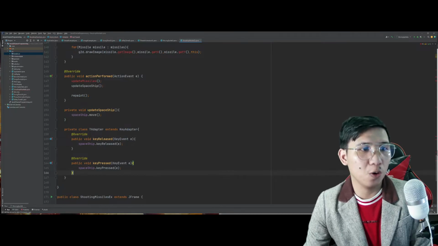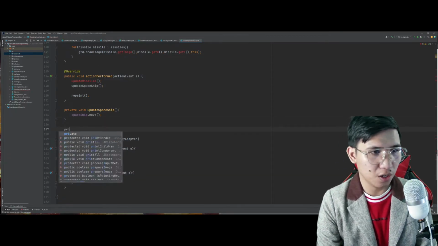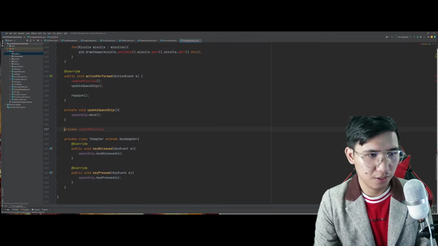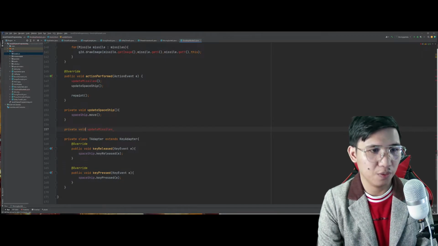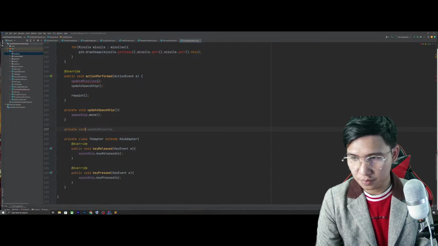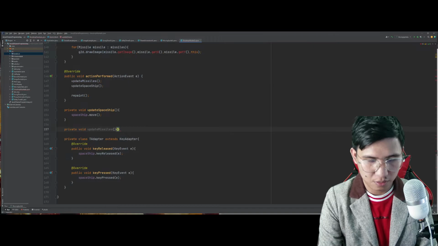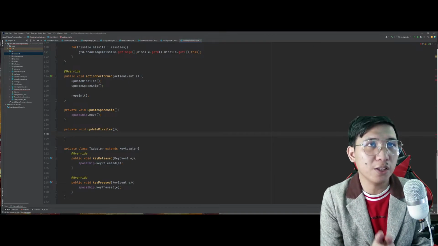So, we are now in the process of updating the missiles. Private void update missiles. Ayan. So, mamaya natin ito i-work on.